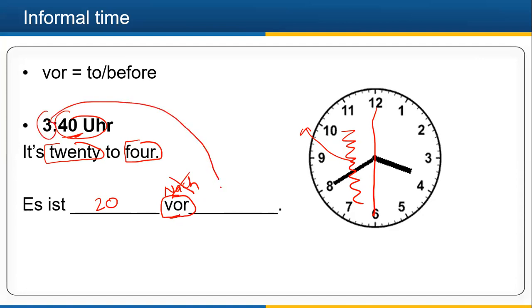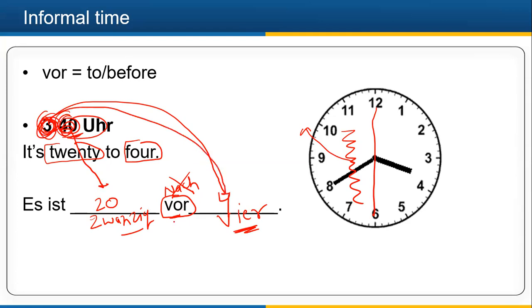I am using the next hour, which is 4. So if I write in German, it would be Es ist 20 vor 4 and not 3, right? This thing you must keep in mind, that if I'm writing 3:40, I'm not writing 40, I'm writing 20, and I'm not writing 3, I'm writing 4, right? Because 20 minutes to 4.